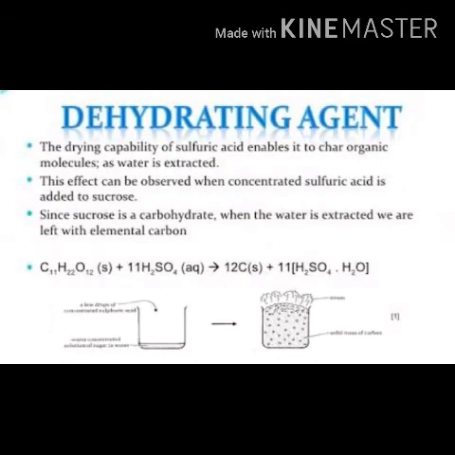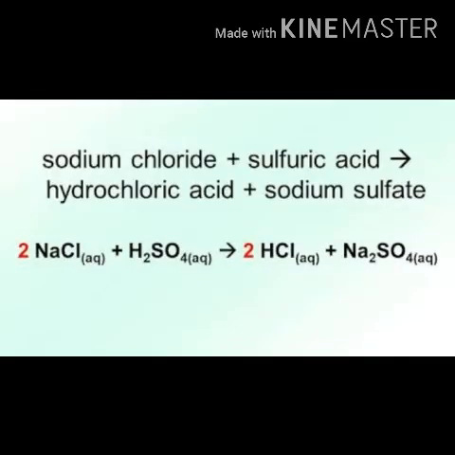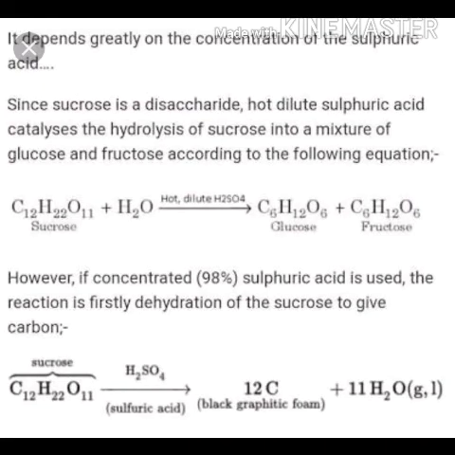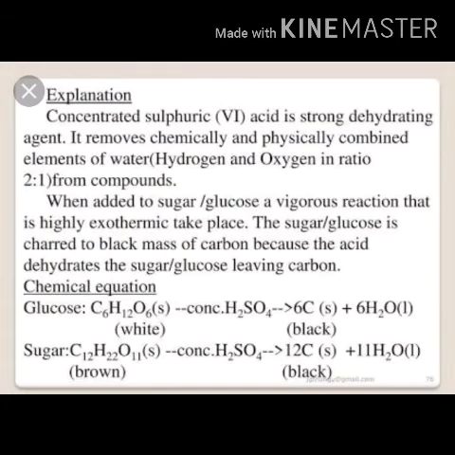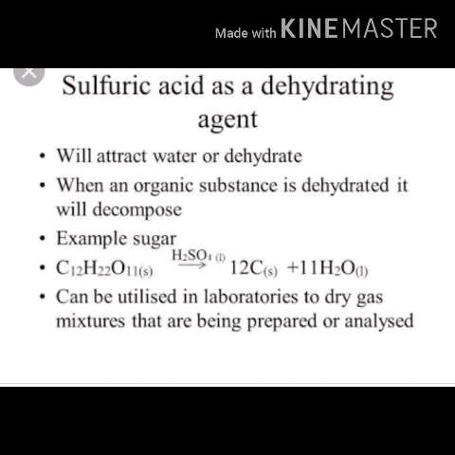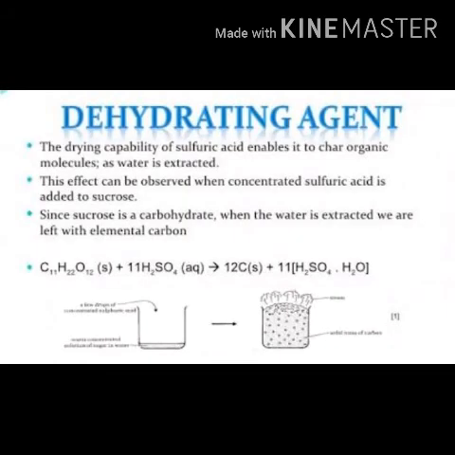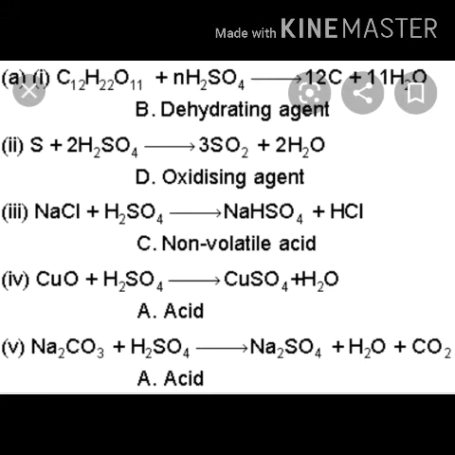When sodium chloride and potassium chloride are separately heated in the presence of concentrated sulfuric acid, both NaCl and KCl salts give hydrochloric acid, which is more volatile compared to concentrated sulfuric acid. The reactions are 2NaCl plus H2SO4 changes into Na2SO4 plus 2HCl, or 2KCl plus H2SO4 changes into K2SO4 plus 2HCl. These are the reactions of concentrated sulfuric acid.